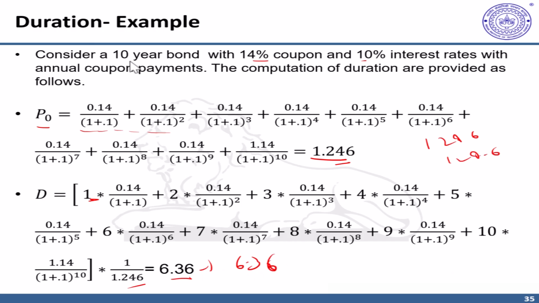And why is this lower than 10 years? Because a substantial amount of cash flow in the form of coupons are coming earlier in time than the principal or maturity date.